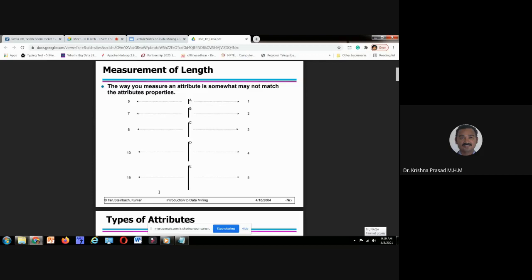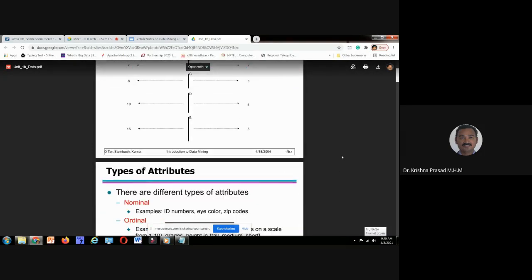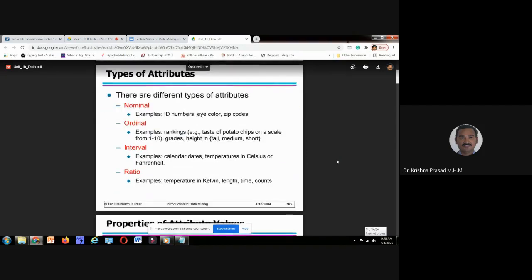If you want to observe the middle value, you need to normalize or standardize. Please try to browse what standardization is and how to perform standardization of attributes and their values. Coming to the next concept, types of attributes.